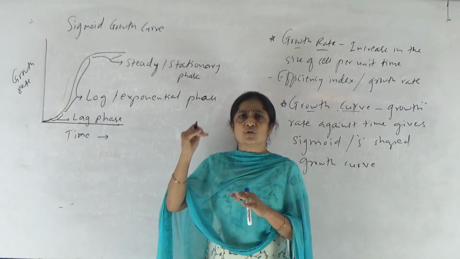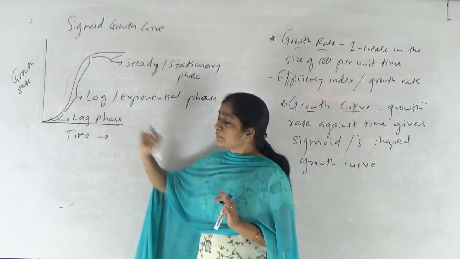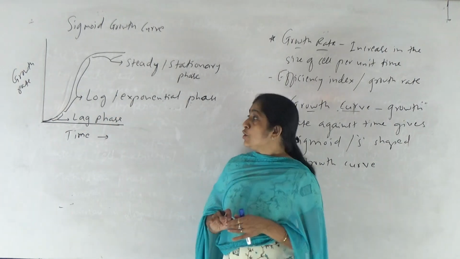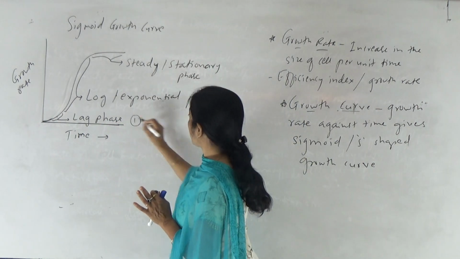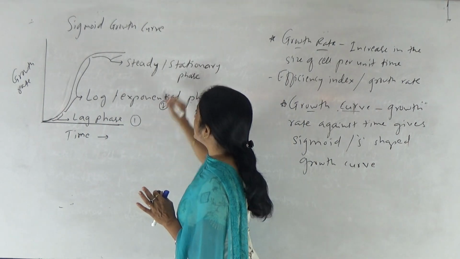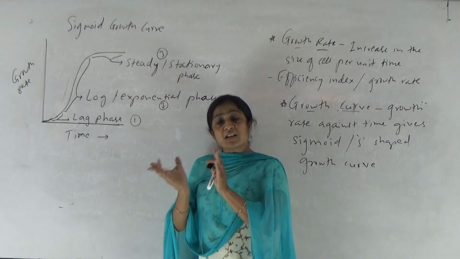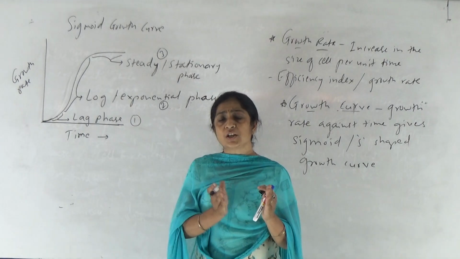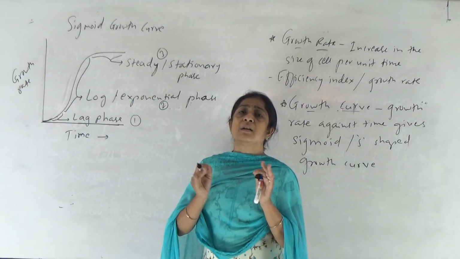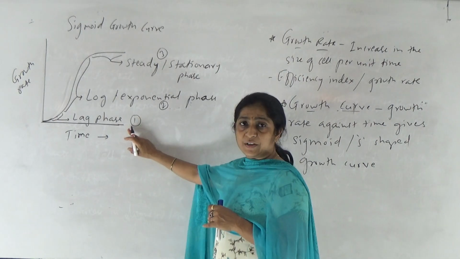Same as that of phase of cell division. As the growth is very slow, it is known as lag phase. So the sigmoid growth curve actually has three phases: lag phase, then log or exponential phase, and steady or stationary phase, which correspond to phase of cell division, phase of cell elongation, and phase of cell maturation respectively. Okay, so this is the first phase, lag phase.